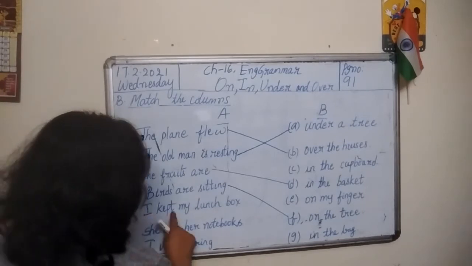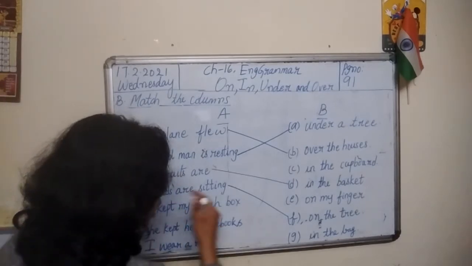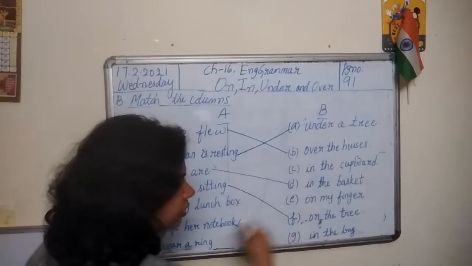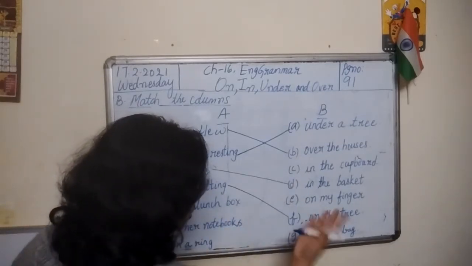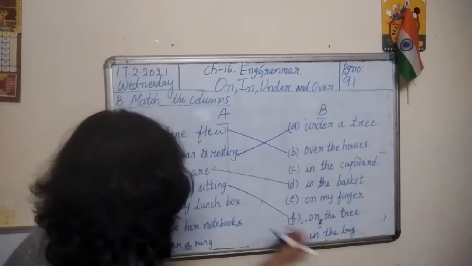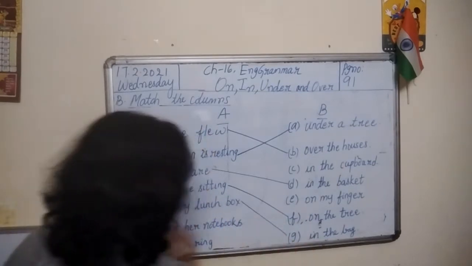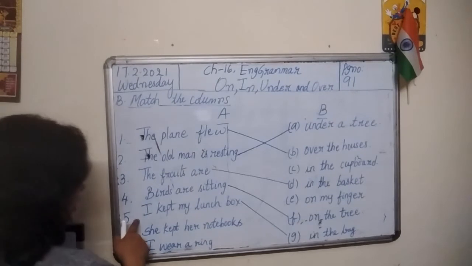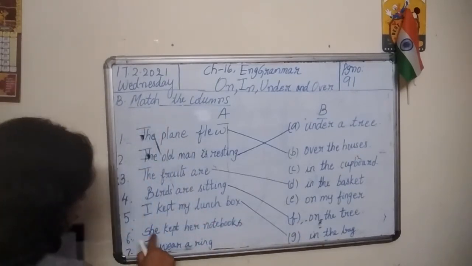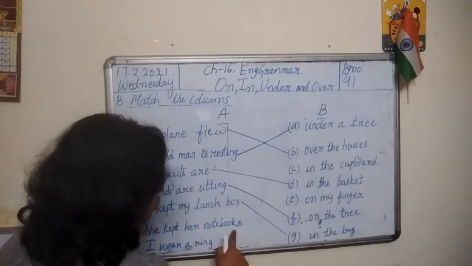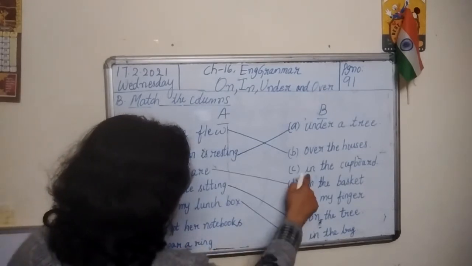Number 5. I kept my lunch box. I kept my lunch box in the cupboard? No, why do we put a lunch box in a cupboard? On my finger? No. In the bag? Yes. I put my lunch box in the bag. Number 5 with G. She kept her notebooks in the cupboard?